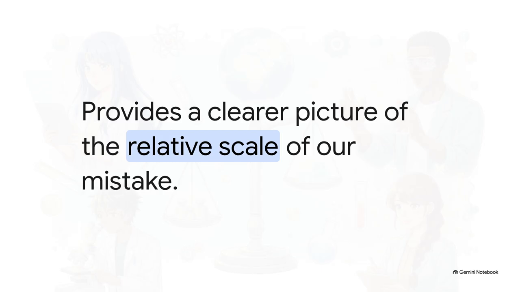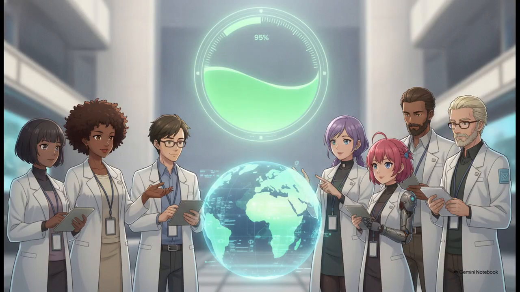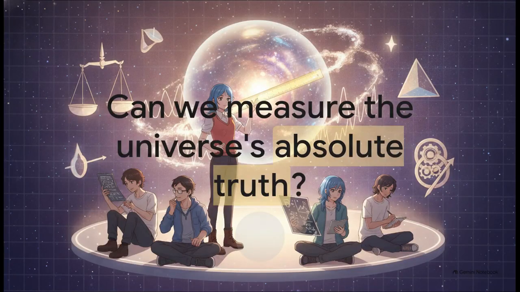By dividing the absolute error by the true value, we get a much clearer picture of the relative scale of our mistake. Finally, to wrap up the math, we take that relative error and we multiply it by 100% to get our percentage error. This converts our relative fraction into a highly readable, standardized percentage. It's great because it allows scientists and engineers all over the world to immediately grasp just how reliable a given measurement truly is.